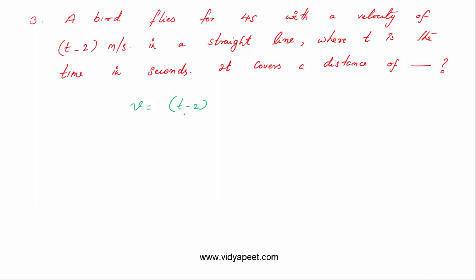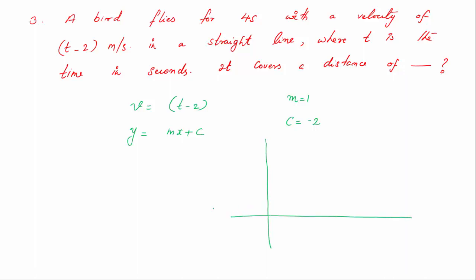That is what they have given. So if you look at this equation, this is of the form of the equation of a straight line, y equal to mx plus c. So m was the slope. Here the value of m is 1. The value of c is minus 2. c is nothing but the y-intercept, that means the point where the curve actually intersects the y-axis. The plotting of curves, we will be giving a separate lecture for you. So for the meantime, you can say that this represents a graph between velocity and the time.